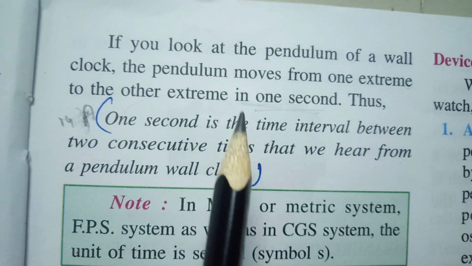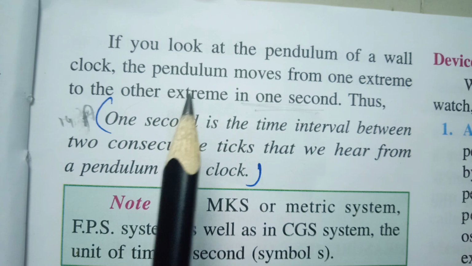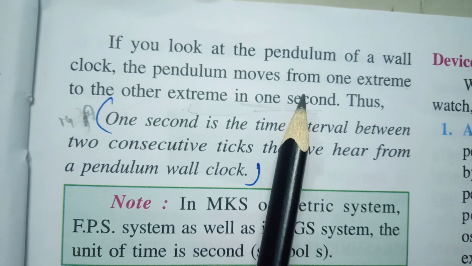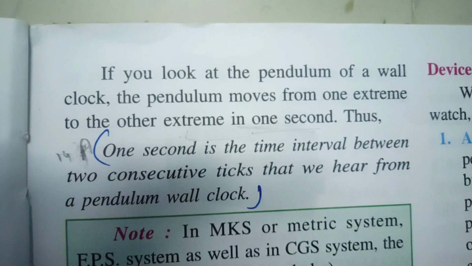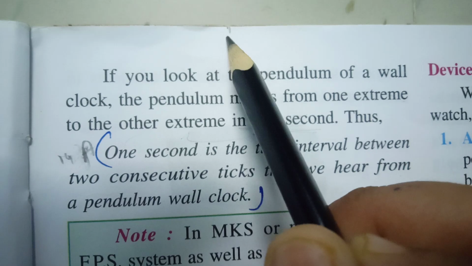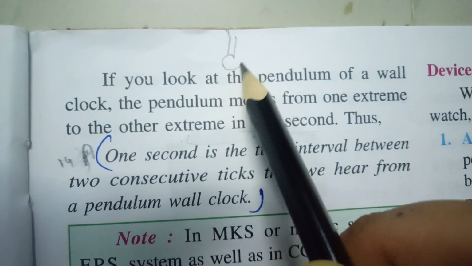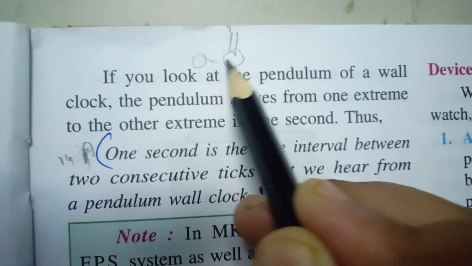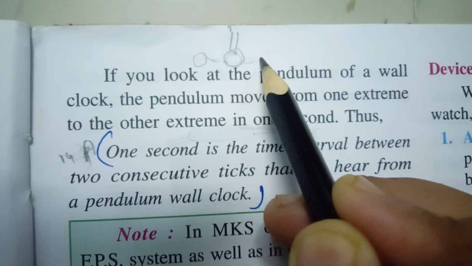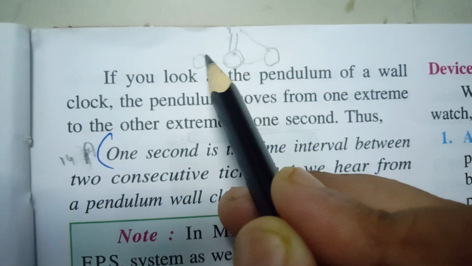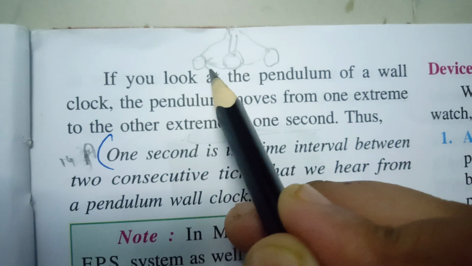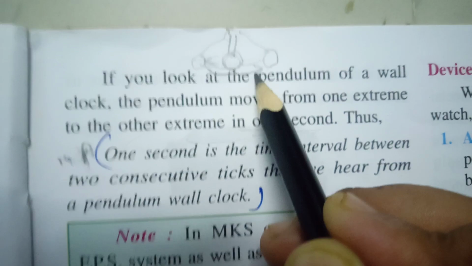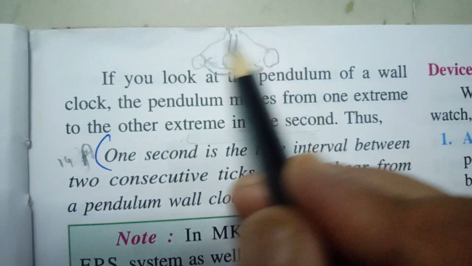See, if you look at the pendulum of a wall clock, now I have shown you, the pendulum moves from one extreme end to another extreme end. Now I will draw and show you. See, this was the pendulum. We have seen that pendulum. What it will do is, it will just move. Here it will come and again come to this place and again move. So it takes two positions. It will move this side and again come to this center and again move here. So this movement is from one extreme to another end.